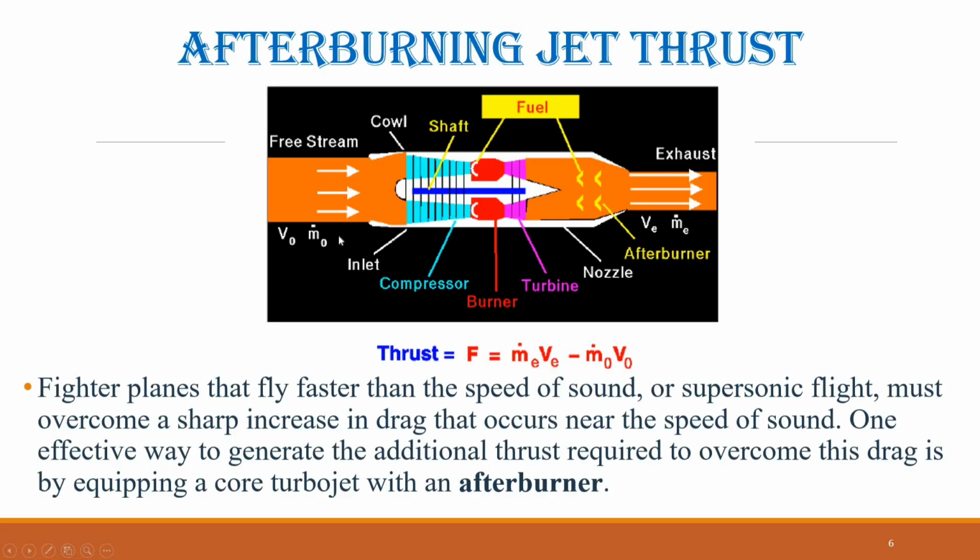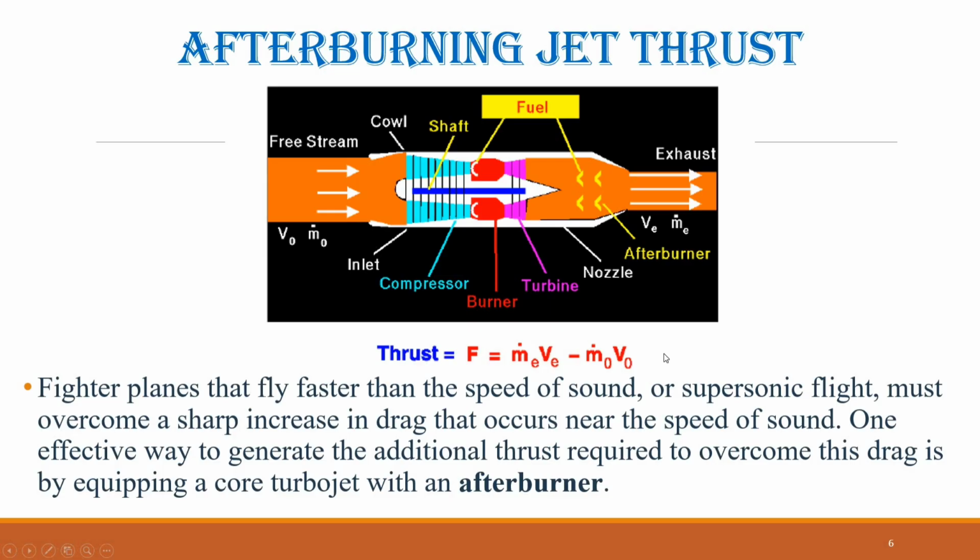If we denote the free stream conditions with a subscript 0 and the exit conditions with a subscript E, the net thrust F of the engine is calculated as the difference between the mass flow rate times velocity at the exit and the mass flow rate times velocity in the free stream. The thrust is calculated as the mass flow rate of the exhaust multiplied by the velocity of the exhaust at the nozzle exit, minus the mass flow rate of the incoming air multiplied by the free stream velocity.